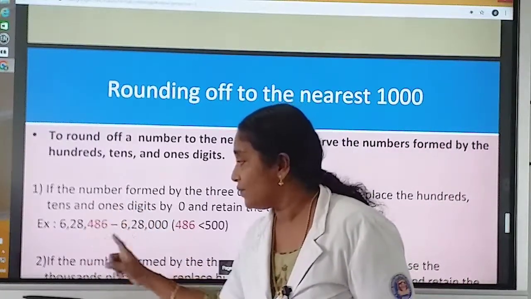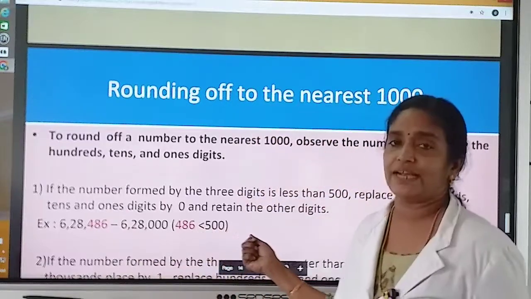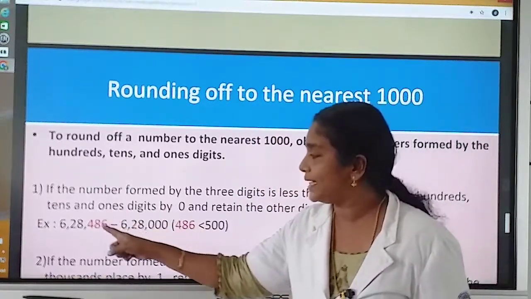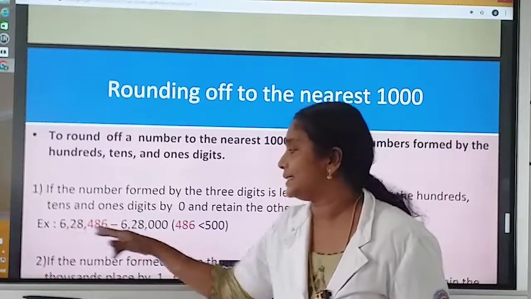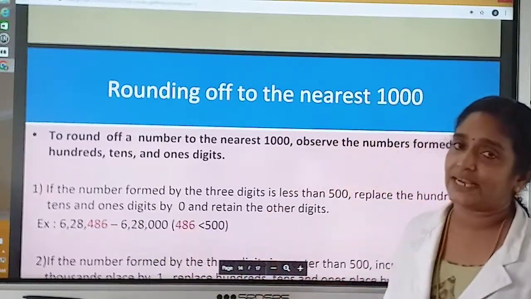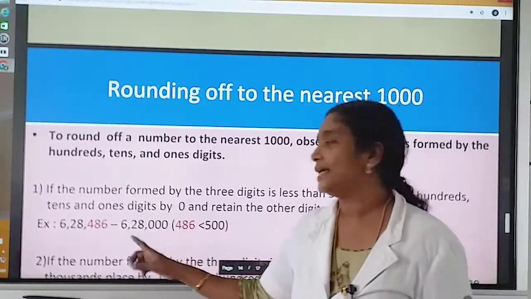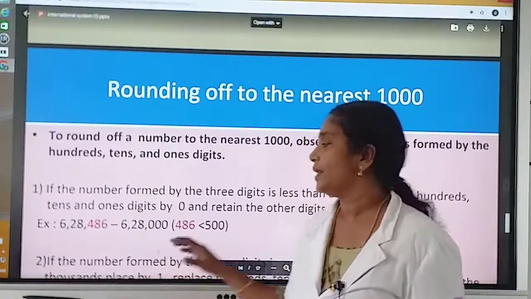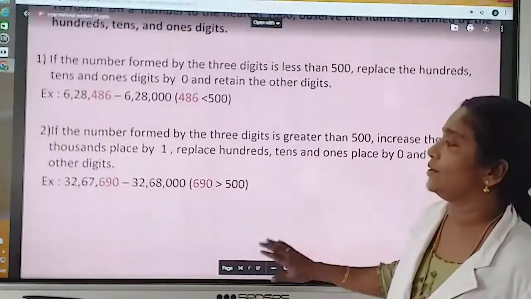So look at this example. 6,28,486. The 486 is less than 500. So we want to replace those digits by 0 and retain other digits as it is. What is the answer we are getting? 6,28,000.